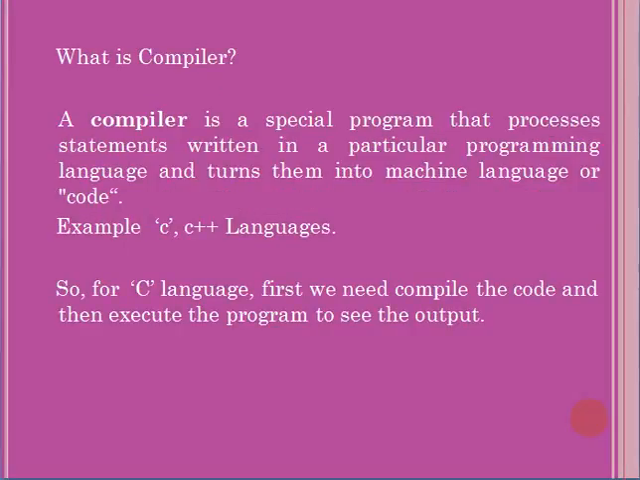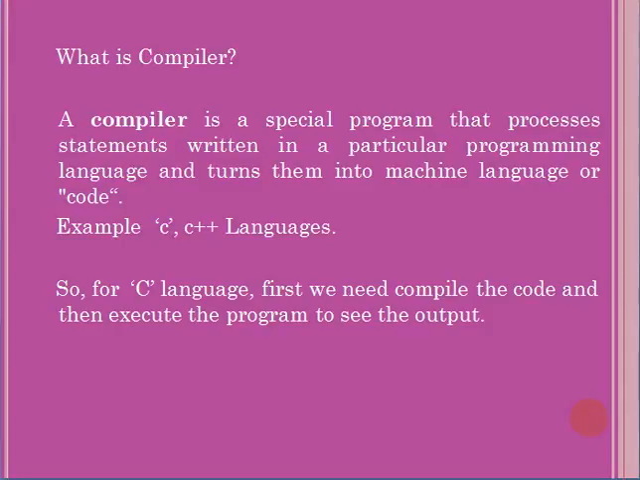The next one is, what is a compiler? A compiler is a special program that processes statements written in a particular programming language and turns them into machine language or code. Now we will take an example of C and C++ languages. In C language, you have written a program. If you want to see the output of the program, first you need to compile it. Once the compilation is a success, then only can you execute the program. So when you compile it, it will show some errors.